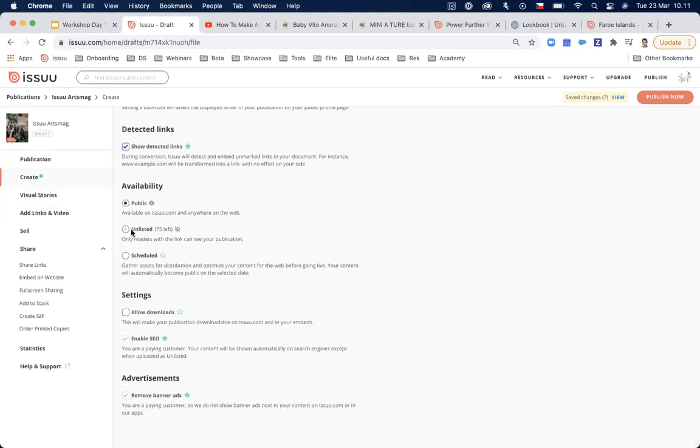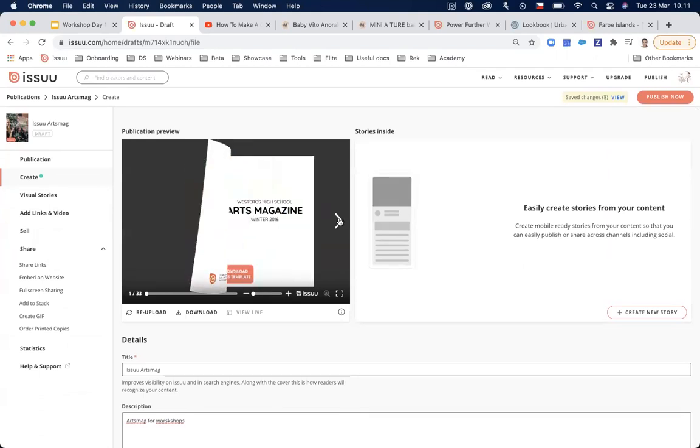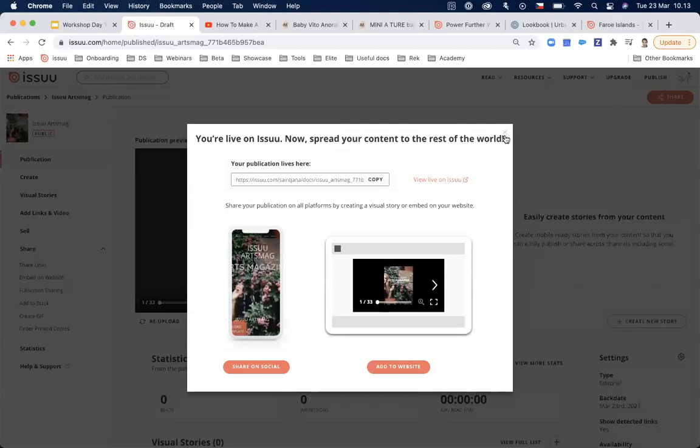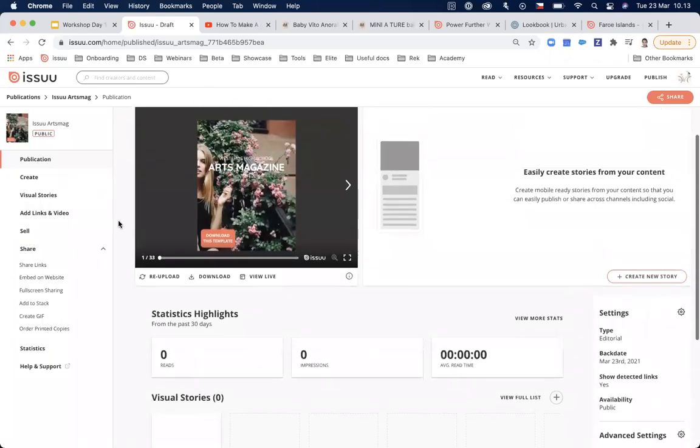You can make it public or unlisted. This is basically private, so only those people who have the URL will have access to it. You can allow downloads. This is again on paid plans. And if you're happy with how everything looks like, you can go and publish the publication. So it is now live on Issuu, and we can either go ahead and share it with Visual Story, or add it to a website with embedding, but first I would like to show you how everything looks like on this page. So here it is.